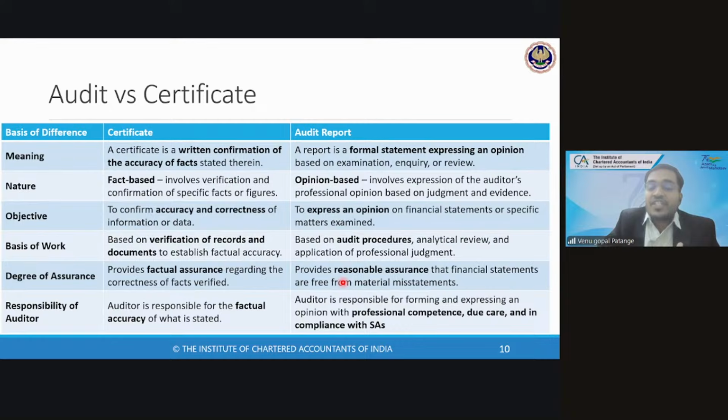Nevertheless, if an auditor, a practicing chartered accountant, is issuing either an audit report or a certificate, he should give a UDIN number. Unique Document Identification Number is mandated by ICAI: every audit report or certificate has to be affixed not only with signature, membership number, date and place, but it also has to be mandatory to affix the UDIN number. A specific unique document identification number has to be affixed. So any doubts with regard to audit report and certificate till now?